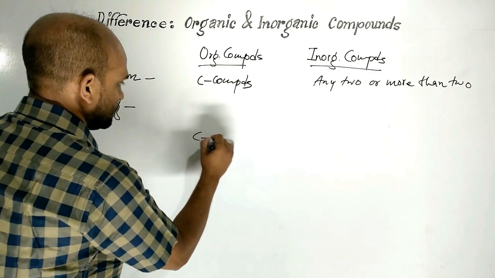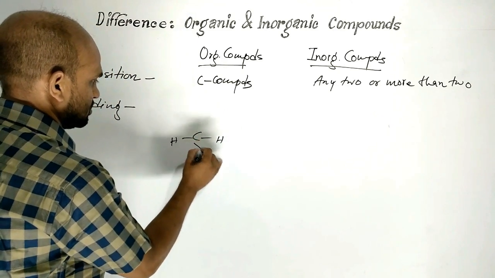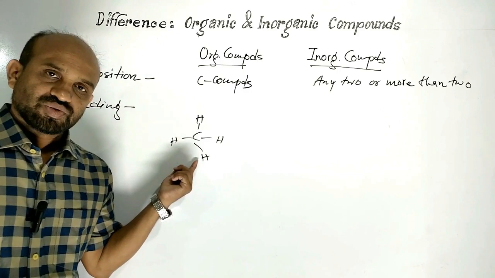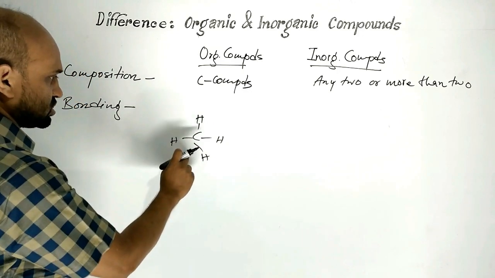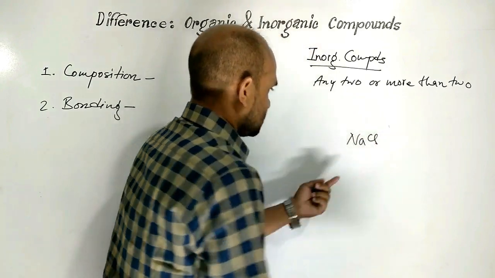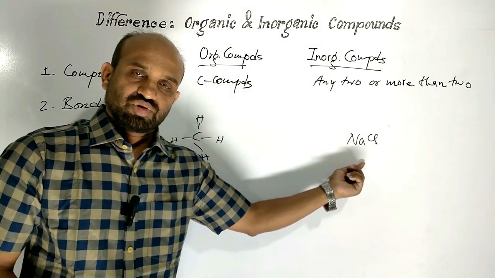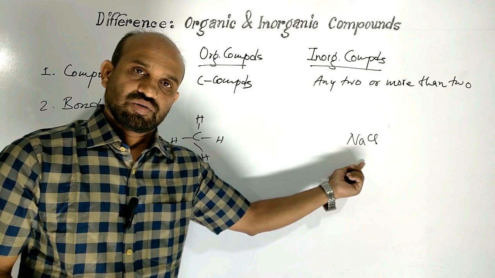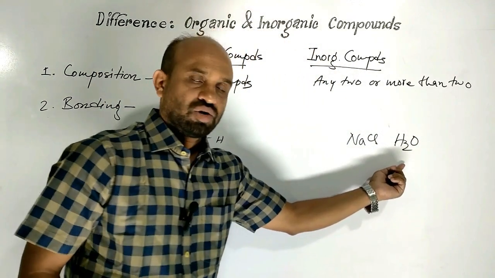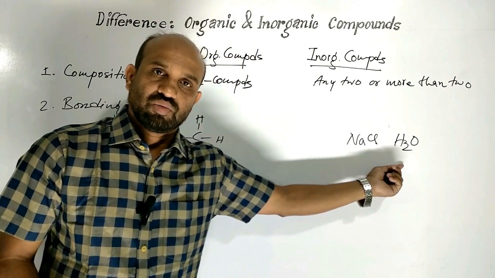For example, methane. Methane is formed by covalent bonds. On the other hand, inorganic compound, sodium chloride is formed by ionic bond. Inorganic compound, water is formed by covalent bond.